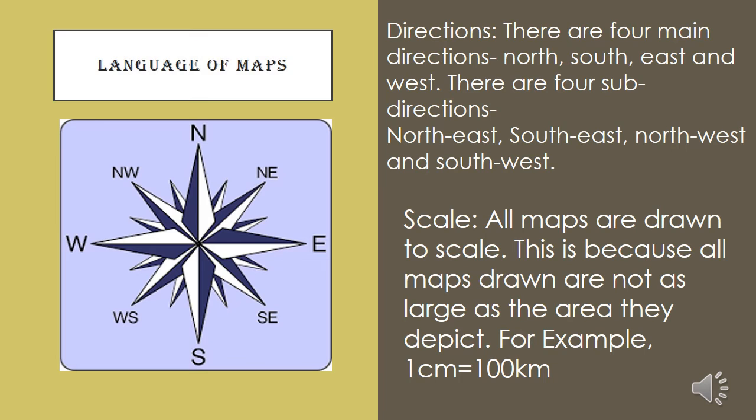The second language of map is scale. All maps are drawn to scale. This is because all maps drawn are not as large as the area they depict. For example, 1 centimeter is equal to 100 kilometer. It means, students, सारे मैप स्केल की हेल्प से ड्रॉ किए जाते हैं ताकि दो प्लेसेस के बीच की दूरी का एग्जैक्ट पता लगाया जा सके। इसलिए मैप्स